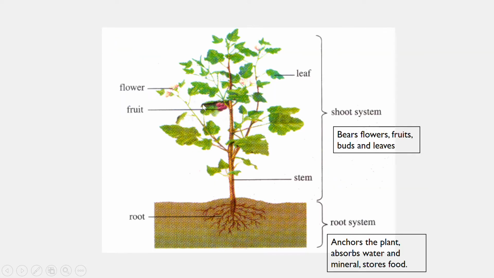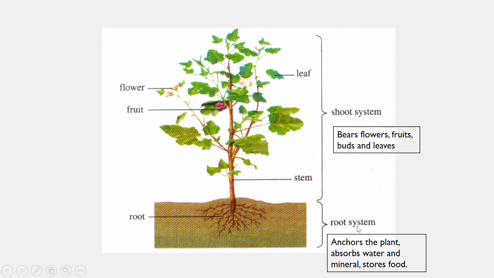Okay, also for plants, they also have systems, but it is divided into two: shoot system and the root system. Shoot system, bahagian pucuk, bahagian atas tanah. So shoot system consists of these organs, macam leaf, flower, fruits, stem. These are the organs yang membentuk shoot system, okay, with their respective function.